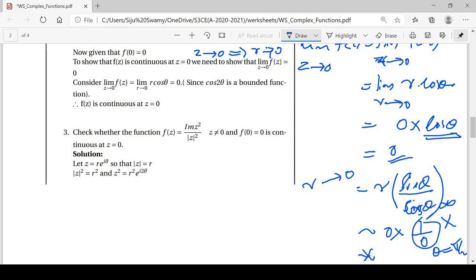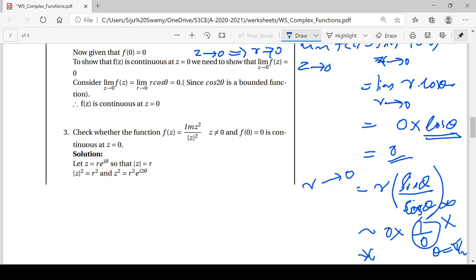So you should remember, whenever there is r into an expression, you just look into that expression. That expression in theta will never become infinity; it will be finite. Here in this case, we got r into cos theta. So cos theta always lies between minus 1 and 1. Instead of cos theta, suppose you have sin theta, we get the same result because sin theta also lies between minus 1 and 1.